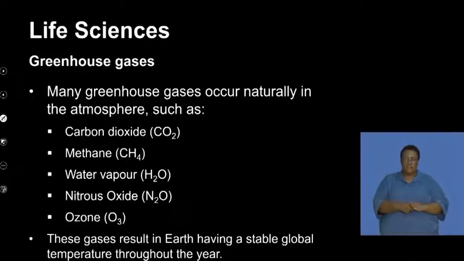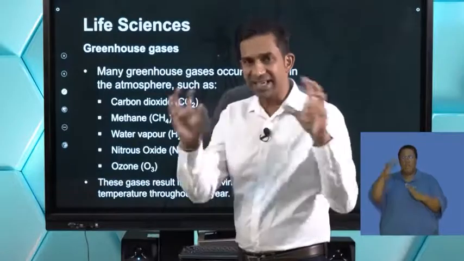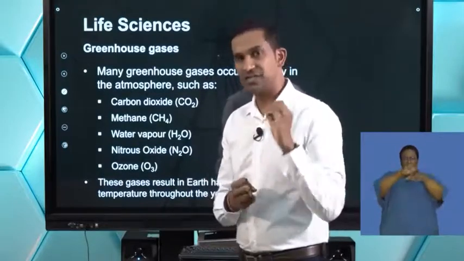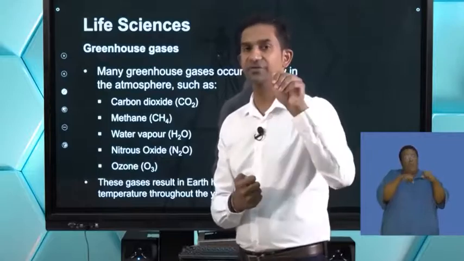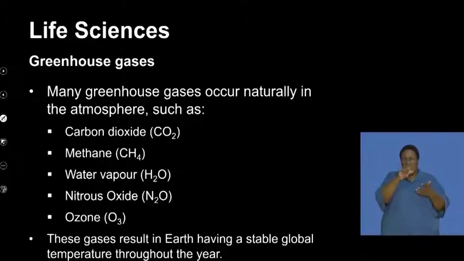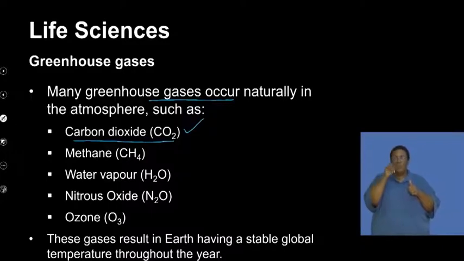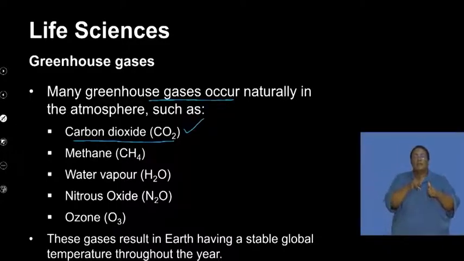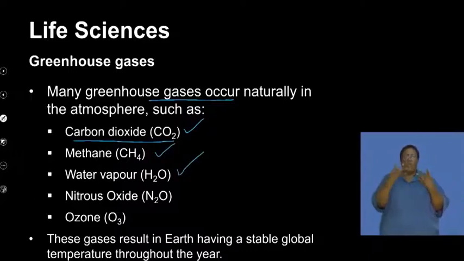Now, in order for the Earth to experience this greenhouse effect, we've got to consider what the gases are in the atmosphere that allow for some of that heat to pass through, but also to be reflected back onto the surface of the Earth by the atmosphere. So we know that the greenhouse gases are made up of different collective compounds of gases. The first gas that we talk about is carbon dioxide, and we know that carbon dioxide is naturally produced. We see methane as part of the atmosphere. We know that there's a lot of water vapor that evaporates from the surface of the Earth, from our ocean bodies.